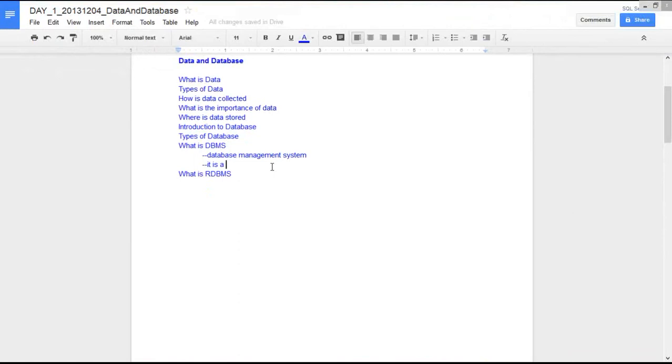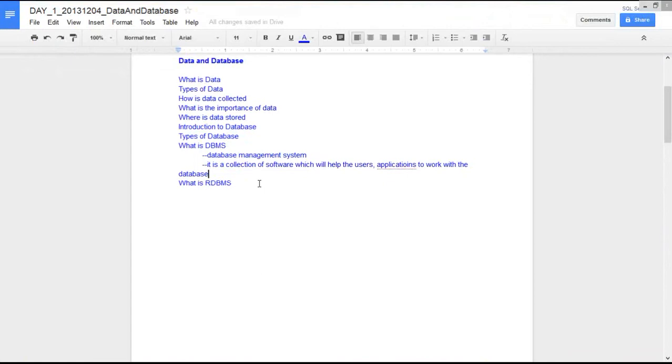So DBMS is nothing but a database management system, a collection of software which will help the users or the applications to work with the database.